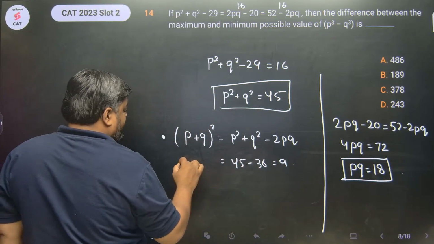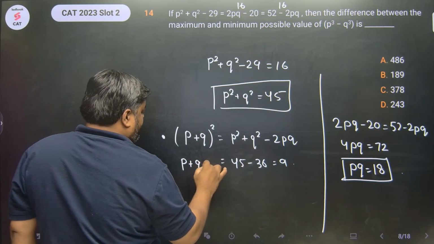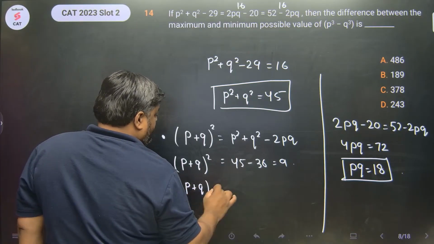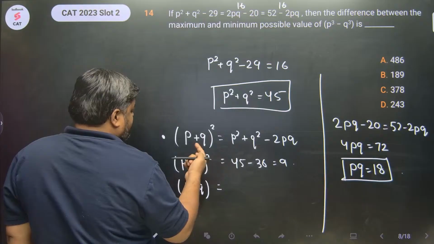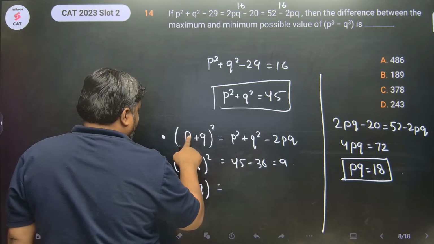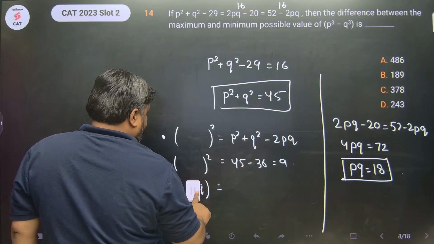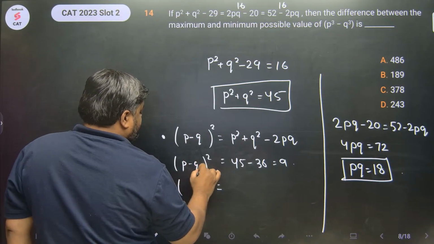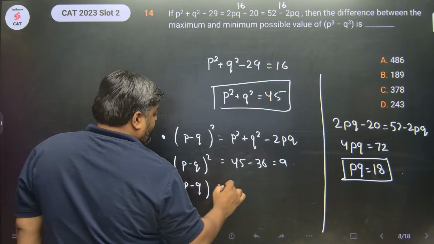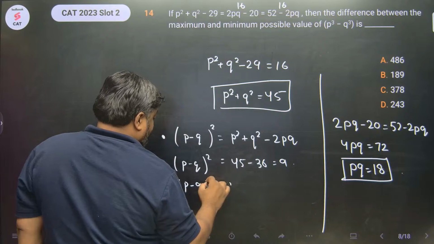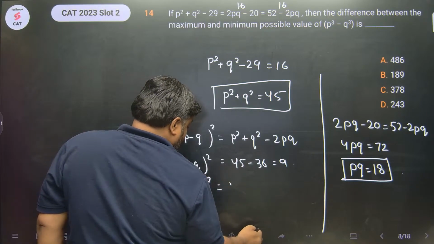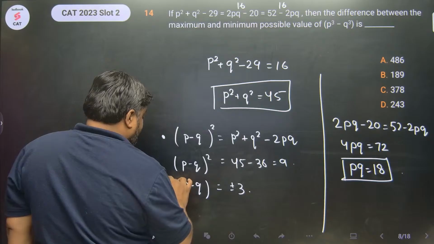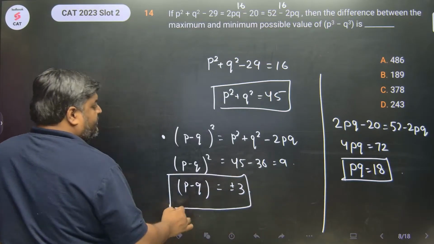So p minus q whole square is 9. P minus q whole square is equal to 9. So p minus q is plus minus 3, right? P minus q की value है plus minus 3.